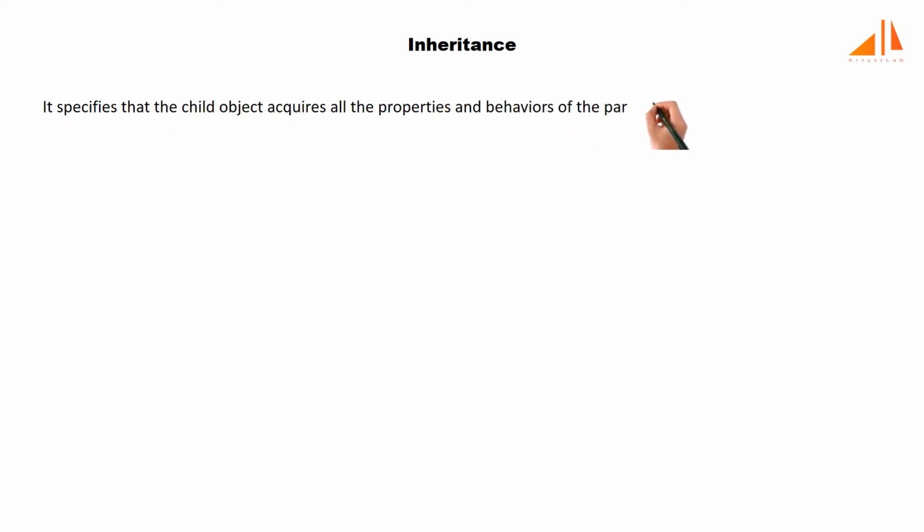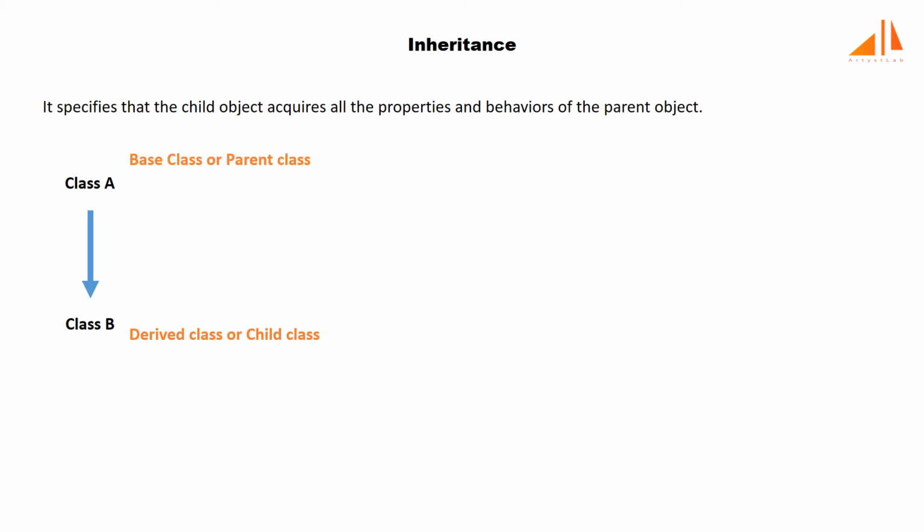Now let's discuss another OOPS concept, inheritance. Inheritance is the most important aspect of an object-oriented programming language, which simulates the real-world concept of inheritance. It specifies that the child object acquires all the properties and behaviors of the parent object. By using inheritance, we can create a class, say class B, which acquires all the properties and behavior of another class, say class A. The new class is known as a derived class or child class, and the one whose properties are acquired is known as the base class or parent class.